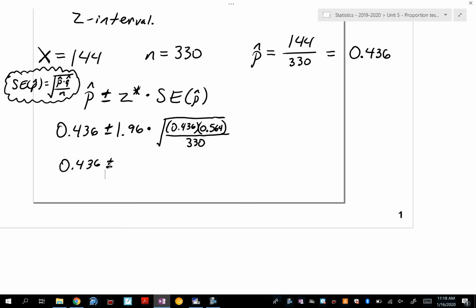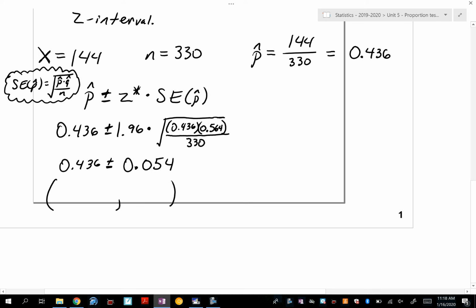But because I don't know for sure, I have this leeway here, this margin of error, where I'm going to go up a little bit and down a little bit, and I think that interval is going to capture what it really is. Okay? So, did anyone calculate all of that, the 1.96 times that radical? 0.054? Yes, confirm? Nice. Okay, so now you're going to write in parentheses the lower one and the upper one.